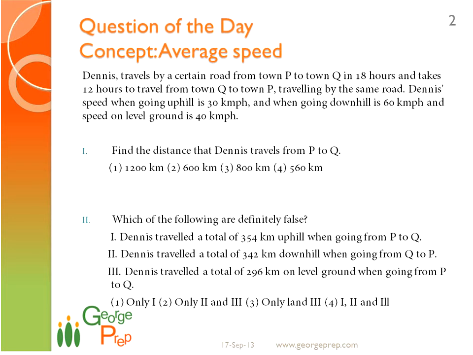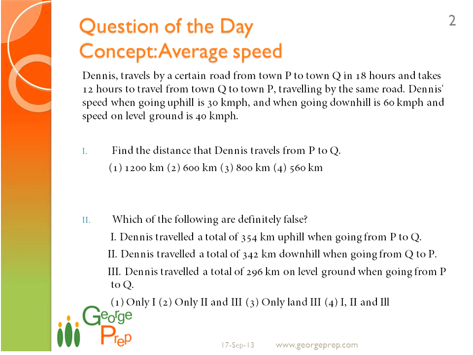So this journey has three kinds of paths: uphill, downhill, and plain one. The first question is the distance traveled by Dennis from P to Q. Second question, which of the following are definitely false? Okay, for the second question, we need some numbers to even look into it. Okay, let's get behind the concept.